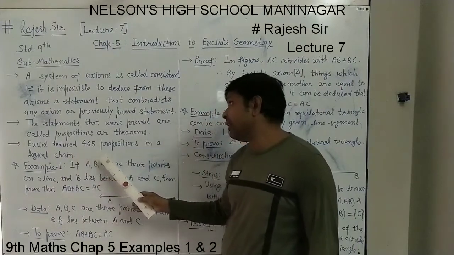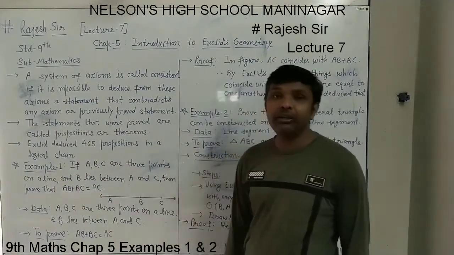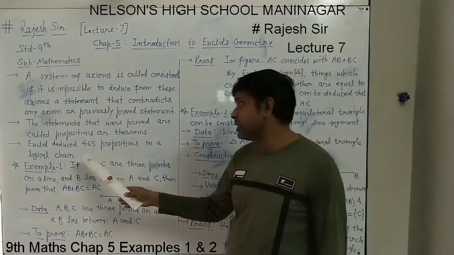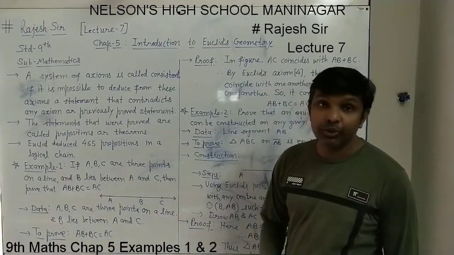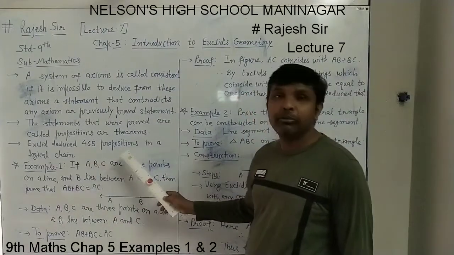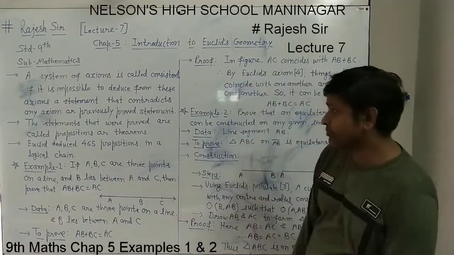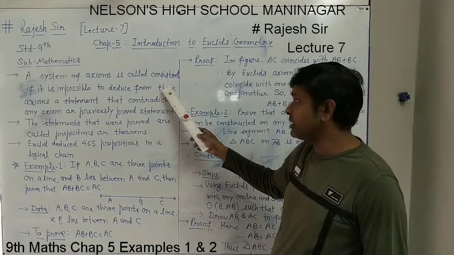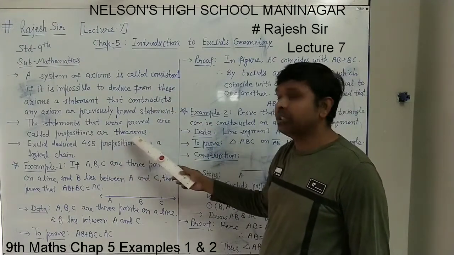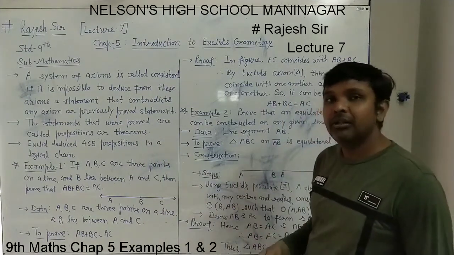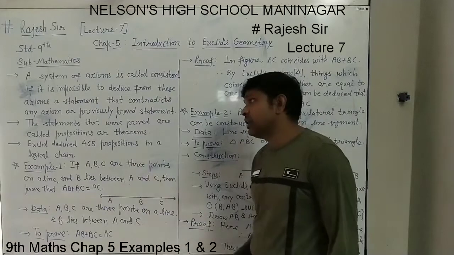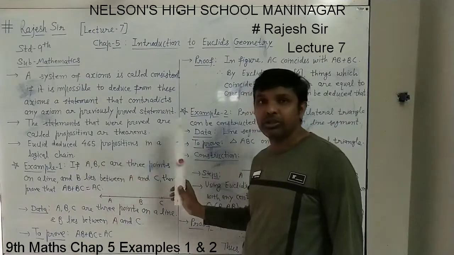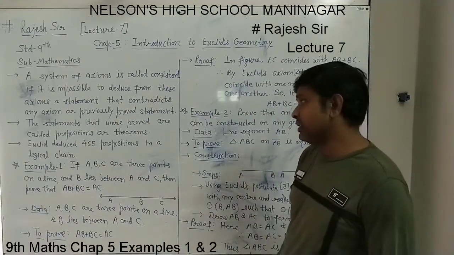Euclid deduced 465 propositions in a logical chain. How many propositions did Euclid deduce? 465 propositions, in a logical way. So these 3 points are important: when an axiom system is called consistent, what propositions or theorems are called, that a proved statement is called a proposition or theorem, and that Euclid deduced 465 propositions in a logical chain.